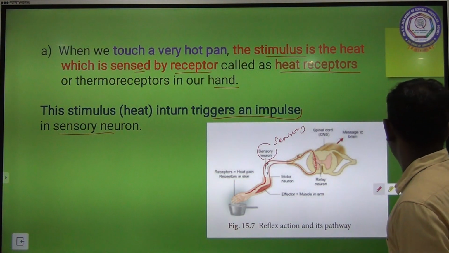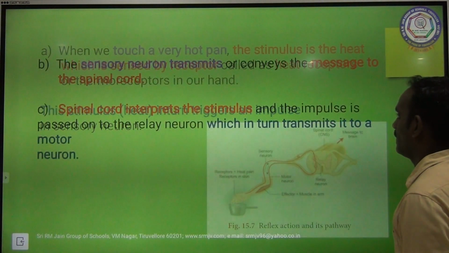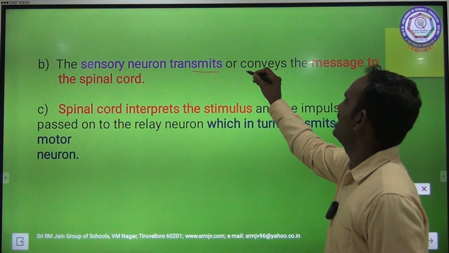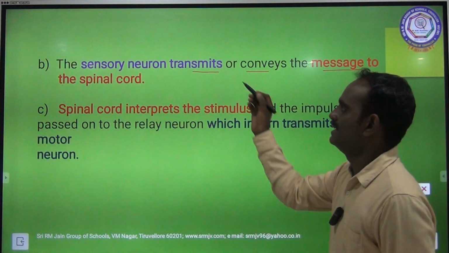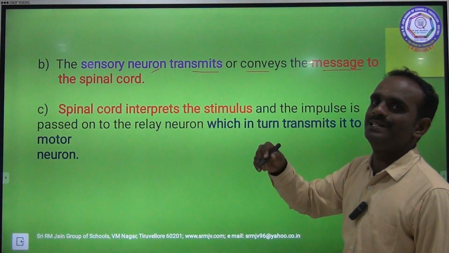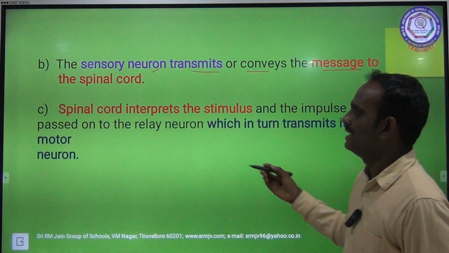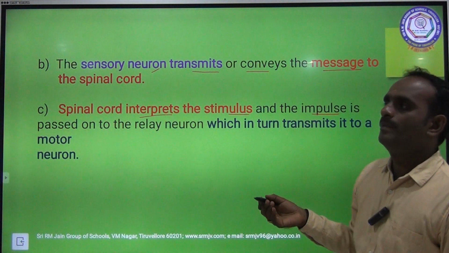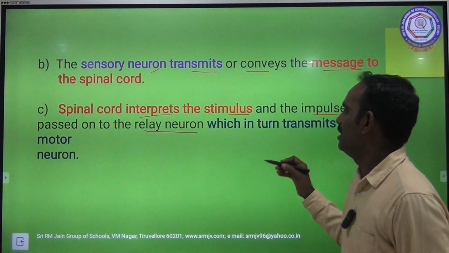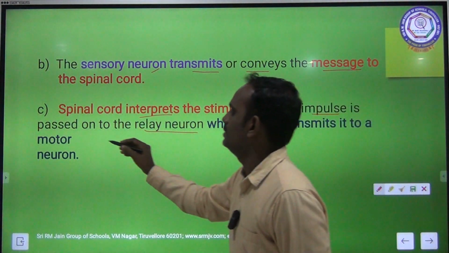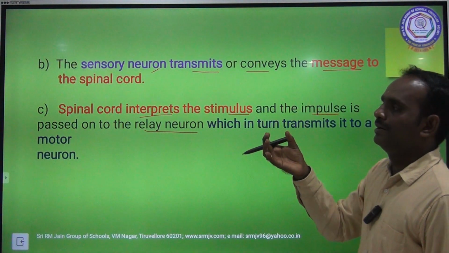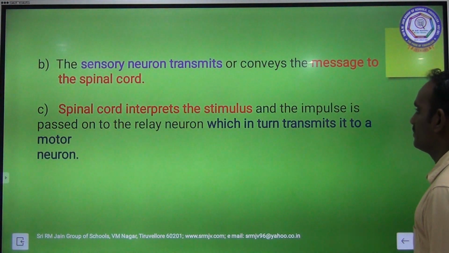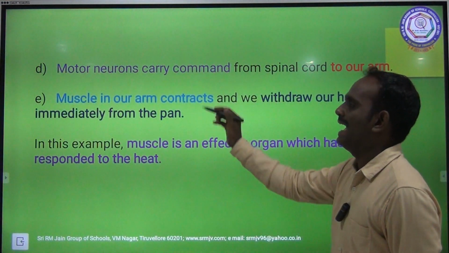After that, the sensory neuron conveys the message to the spinal cord. Sensory neuron means it carries the nerve impulse from the sense organs. After that, the spinal cord interprets the stimulus and the impulse is passed to the relay neuron, which in turn transmits it to a motor neuron. Now the motor neuron carries the command.